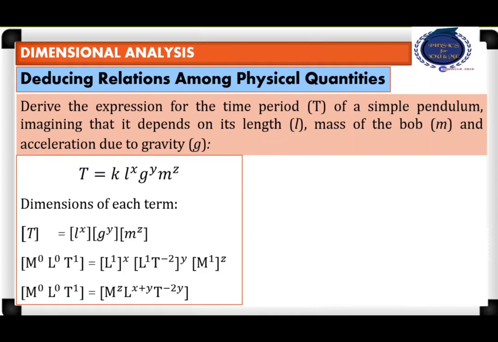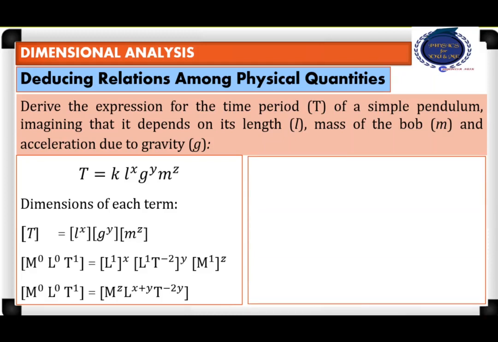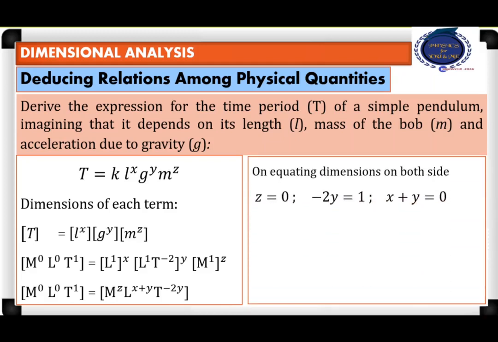Now, combining the dimensions on the right hand side, it will be z in mass, x plus y in length, minus 2y in time. If we compare the dimensions of mass, length, and time on both sides of the equation, we will get z equal to 0, minus 2y equal to 1, x plus y equal to 0. We will get the values of x equal to half and y equal to minus half.